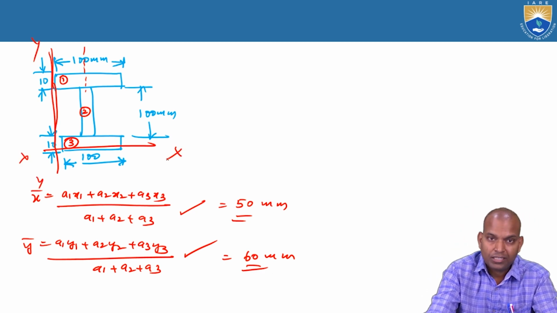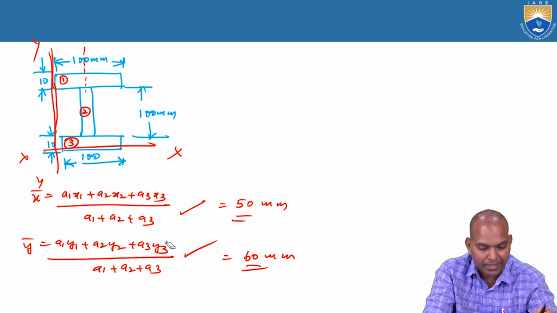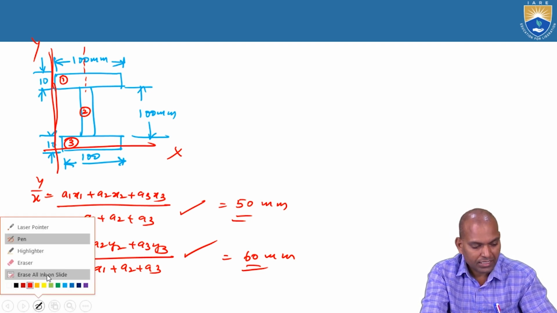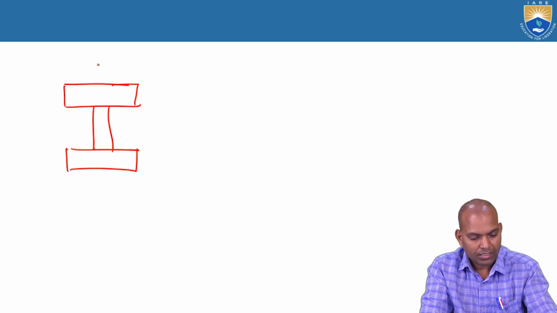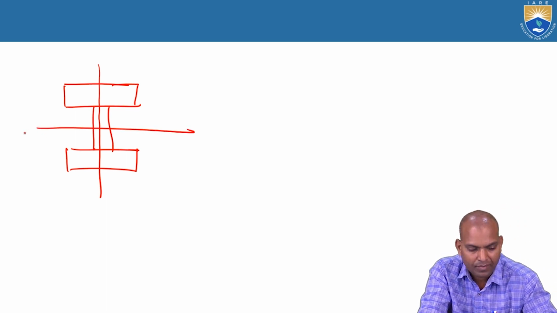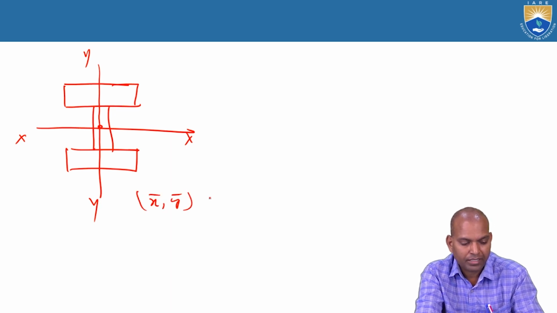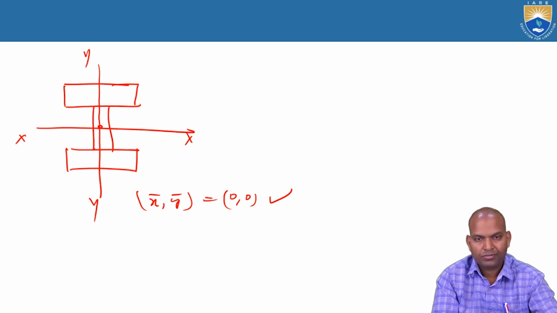But there is another answer also. This answer is meant for when the reference axes are at the extreme edges, left side extreme and bottom. Suppose the reference axes for this I section are in the middle, and it is symmetrical about both axes xx and yy, two lines of symmetry. For the reference axis here, what about the centroid? Bar x and bar y are 0, 0.